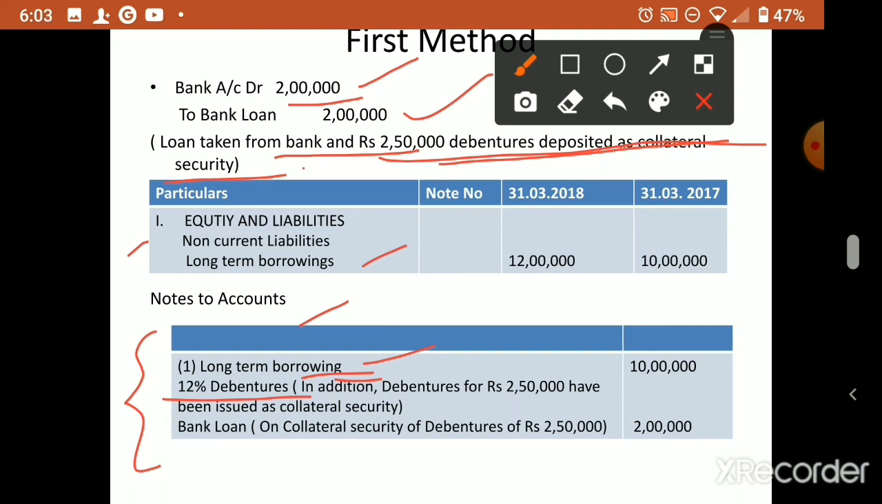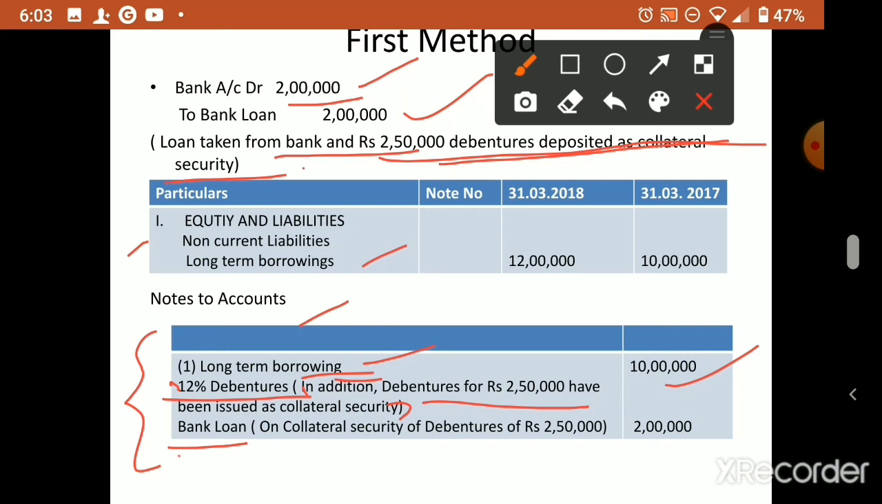So what is the 12% debentures available? 10 lakh, that is given in the question. We had 10 lakh debentures. There we show the 2,50,000 debentures issued as collateral security in brackets. Then the bank loan you have to show separately. Debentures you have to show separately because that is also a borrowed fund. The debentures you already had, 10 lakh, we are showing separately. The bank loan also you have to show separately.